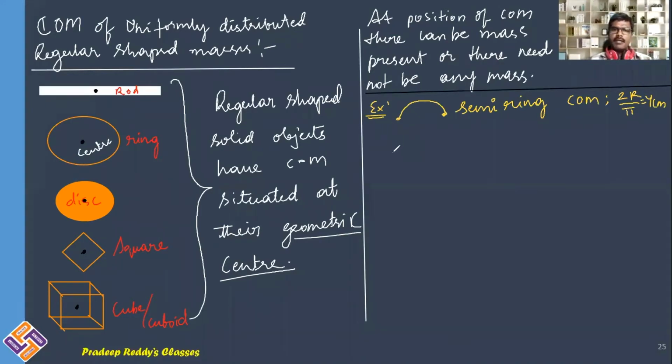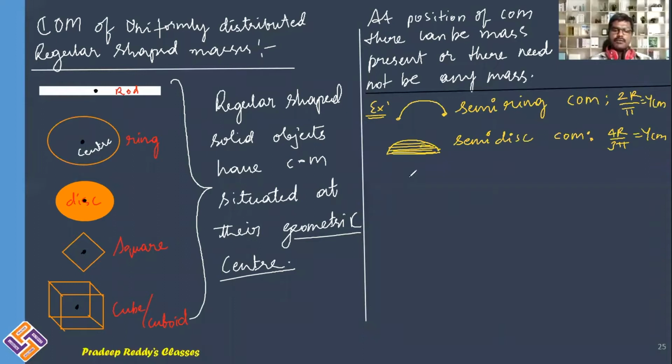Similarly, there can be a half disc like this. This is a semi-disc. For this semi-disc, the center of mass is situated at a position 4r divided by 3 pi, and this is also along YCM, because along the x-axis both masses are balanced, but along the y direction the bottom portion is missing, therefore the center of mass will be shifted in the upward direction. That is for the semicircular disc.